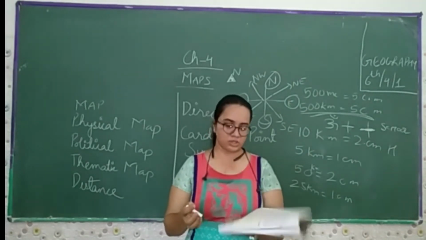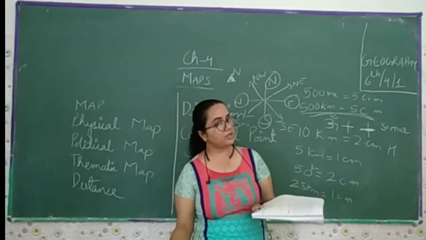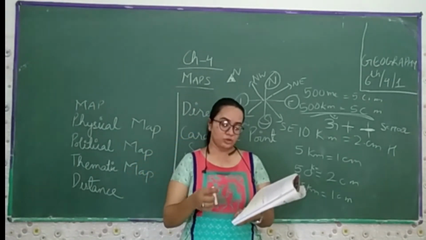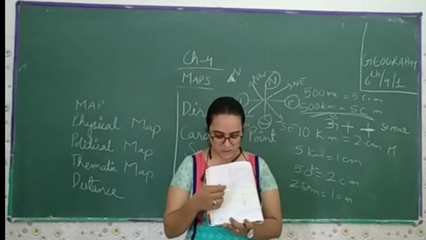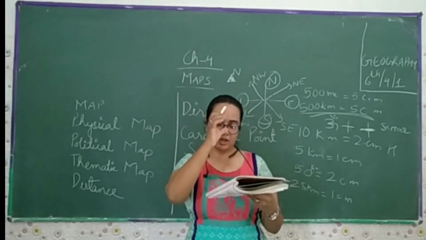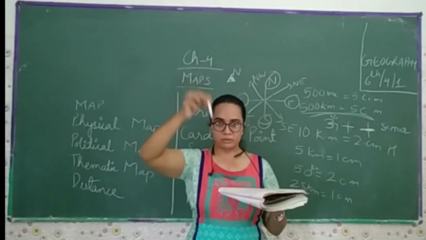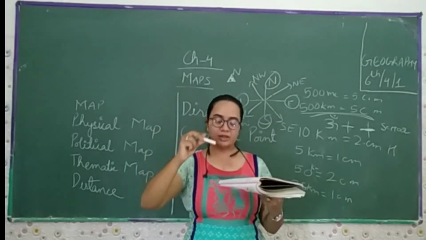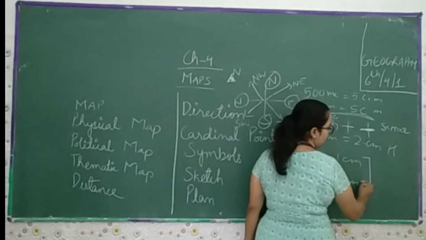If we talk about roads, there are metalled and unmetalled roads: roads which are perfectly made, and roads which are not perfectly made, made up of soil. Boundaries are also marked: international, state and district each have their own symbol. We go further to the river, well, canal and bridge. They use blue for water. For a well, they make a black dot. For a tank, they draw water near the boundaries. For the canal they make pumps, and for bridges they make a bridge sign.